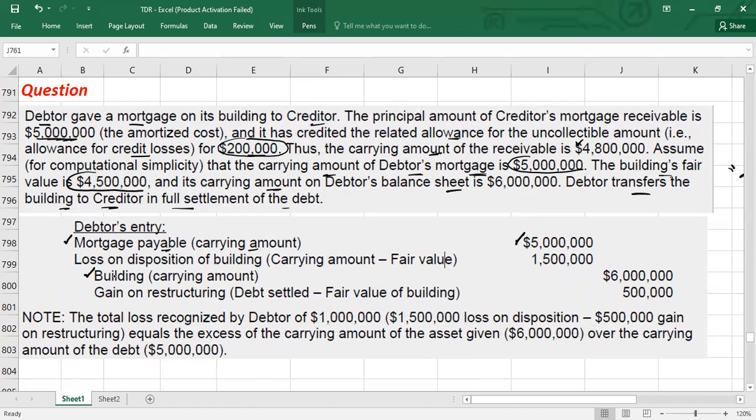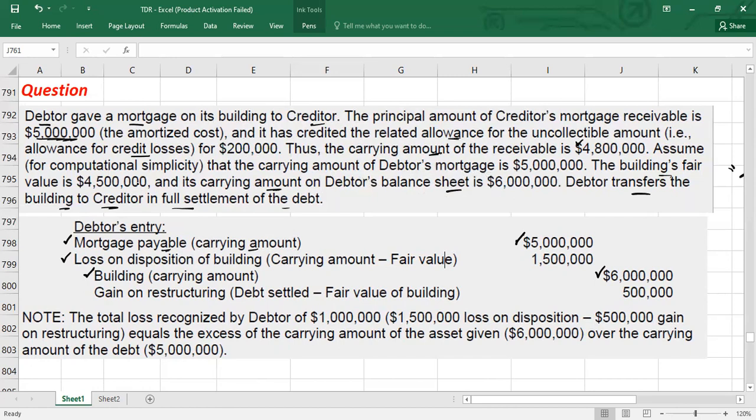So you need to remove this building, and the carrying amount was 6 million. It is given here, you can look at here. Okay, and then guys, if you look at here, first on the debit side you have a loss on disposition. And how did you get this loss, guys? The loss on disposition of building,